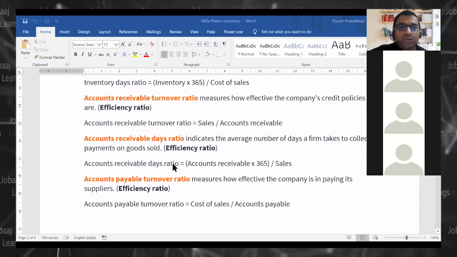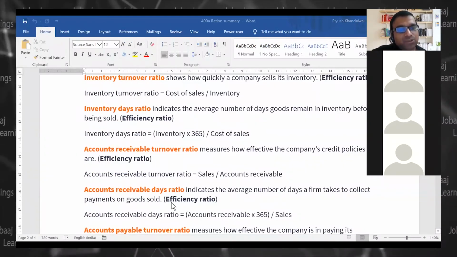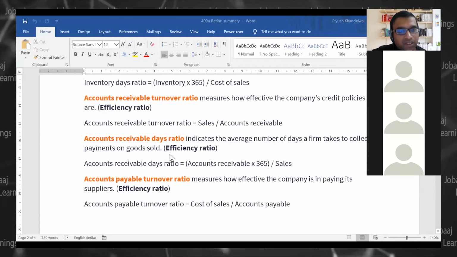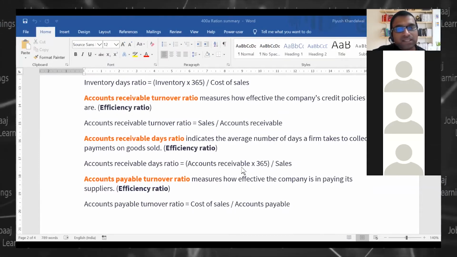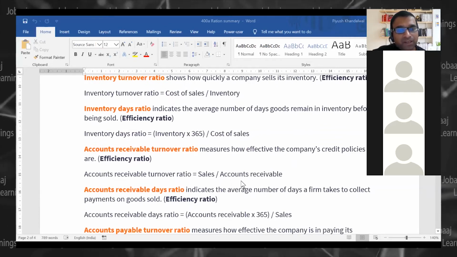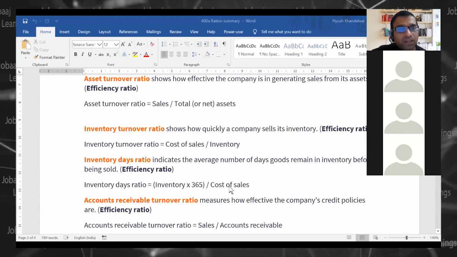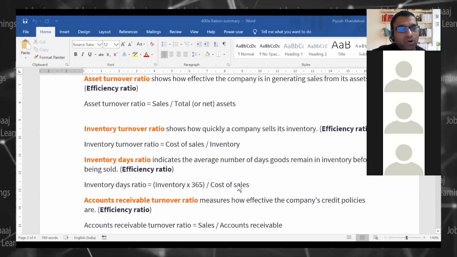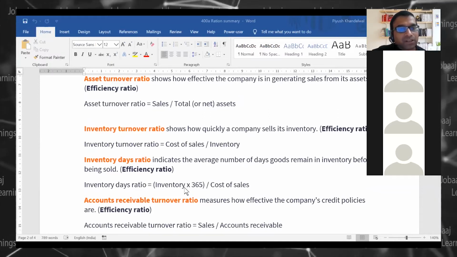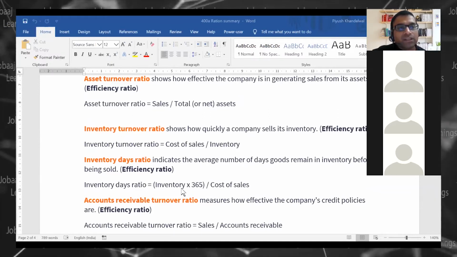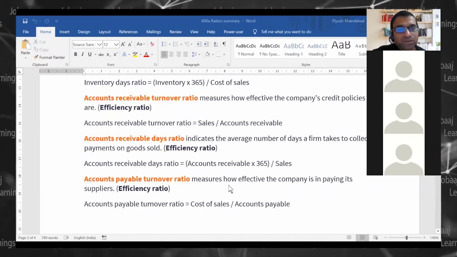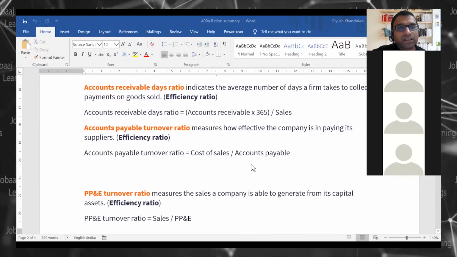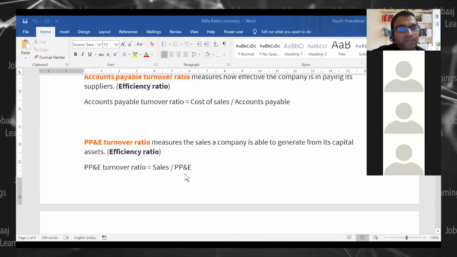Accounts payable ratio, accounts receivable ratio in the number of days is the same. Accounts receivable into 365 by sales, right? So what happens is the driver is on the numerator, and cost of sales or sales is on denominator to calculate the number of days.